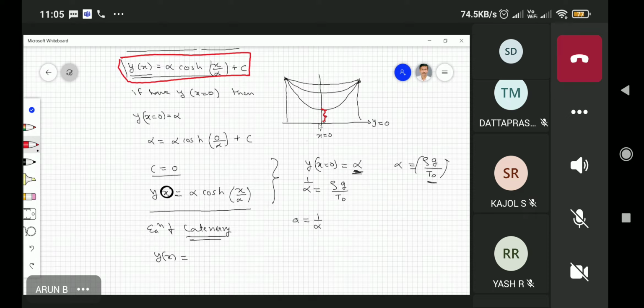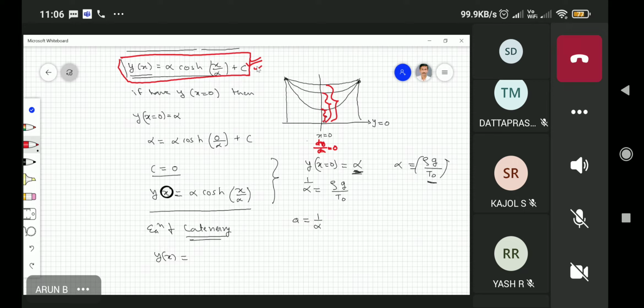Because you have only the boundary conditions, in this case you can also have the condition dy by dx equal to 0 at this point. You can also start from x equal to 0 and get this y. Here the y is different, so in those cases the C will be different.